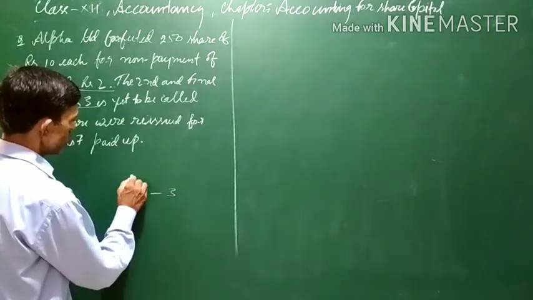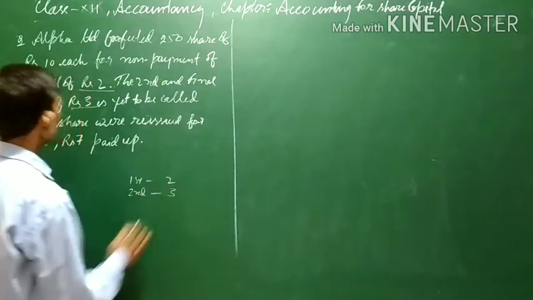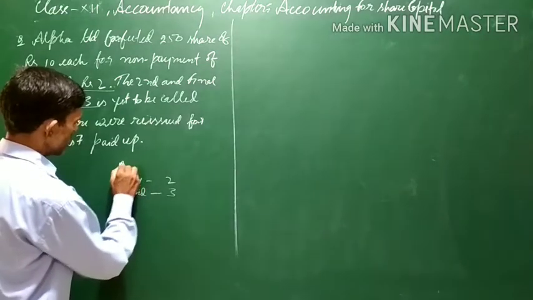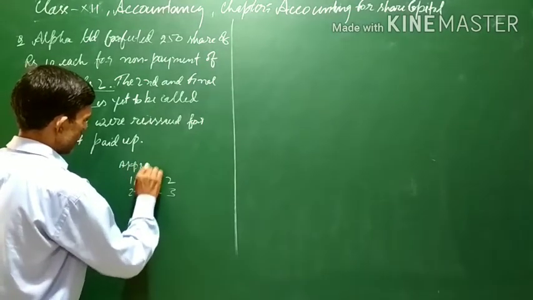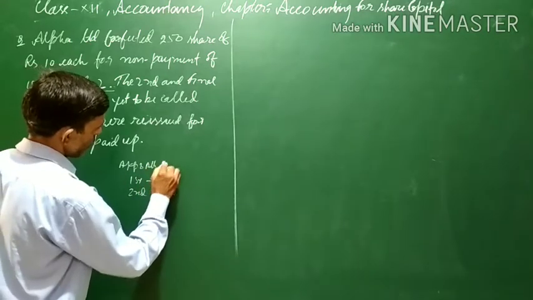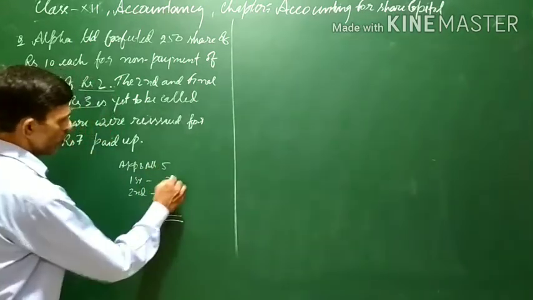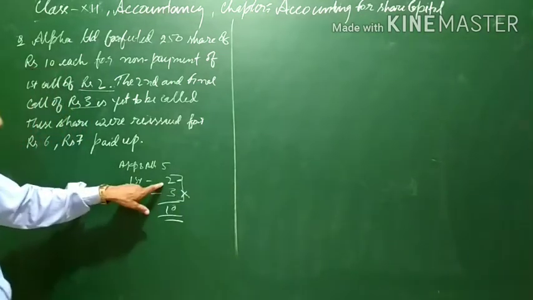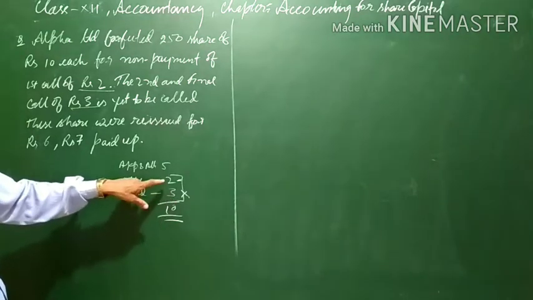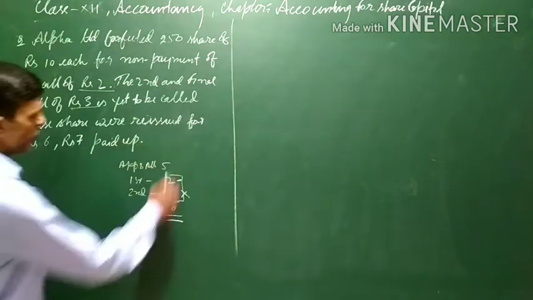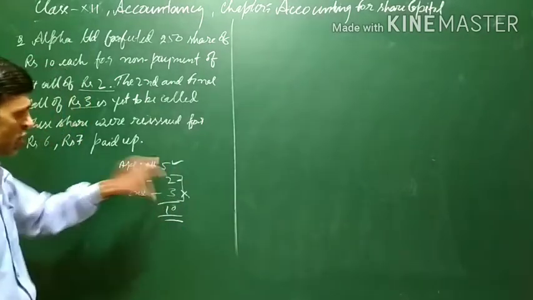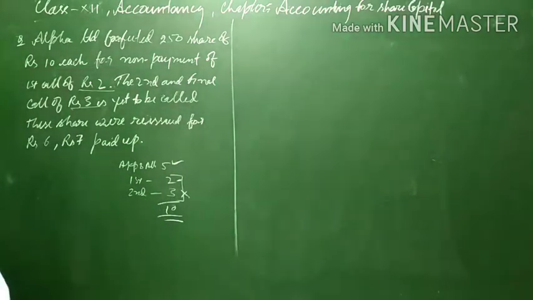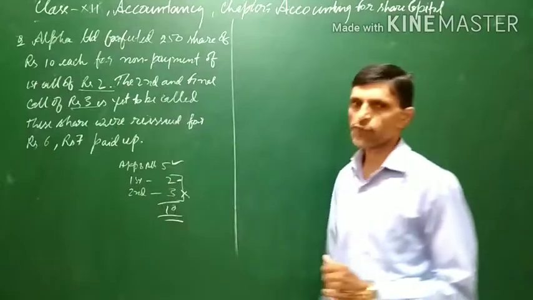The first call is of rupees 2, which has not been paid, and because of non-payment the shares were forfeited. Application and allotment amount is rupees 5, which has been paid. The 2 rupees has not been paid and the second call is yet to be made. The 5 rupees which has been received will be forfeited. This will be the share forfeiture amount.